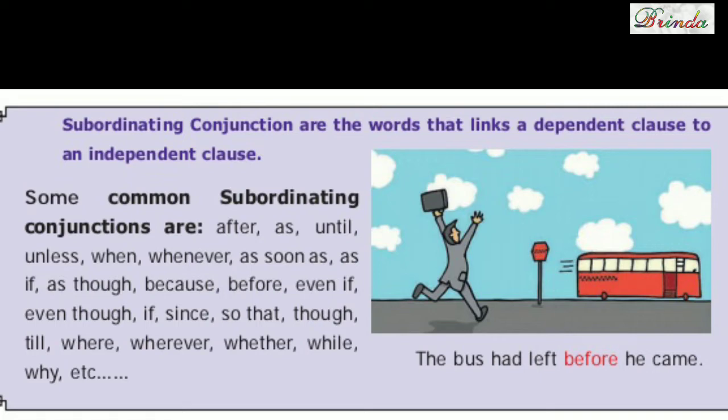Some common subordinating conjunctions are after, as, until, unless, when, whenever, as soon as, if, as though, because, before, even if, even though, since, so that, though, till, where, wherever, whether, while, why, etc.